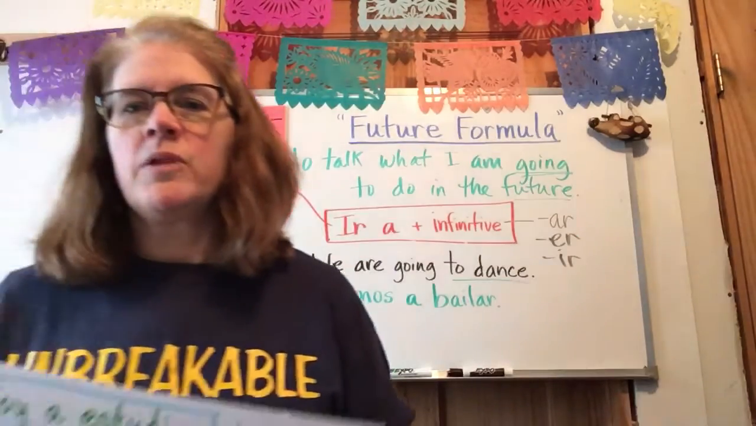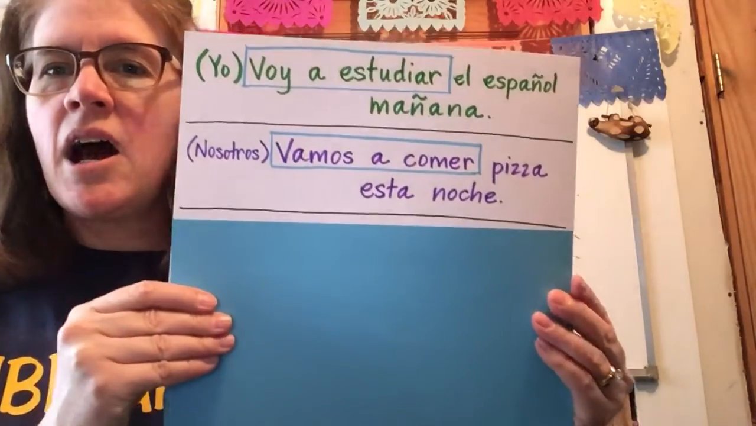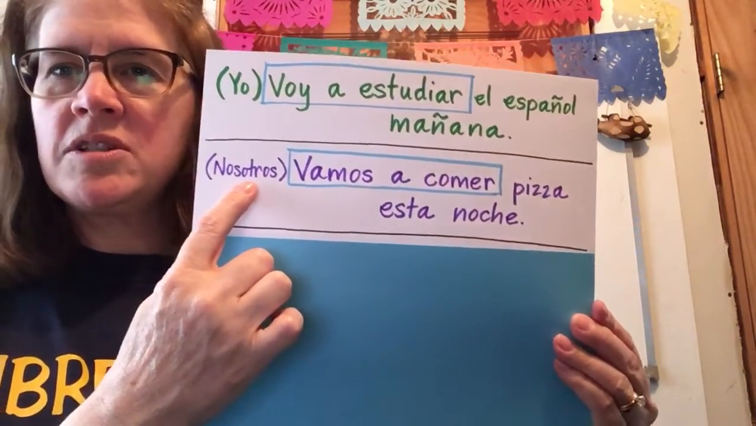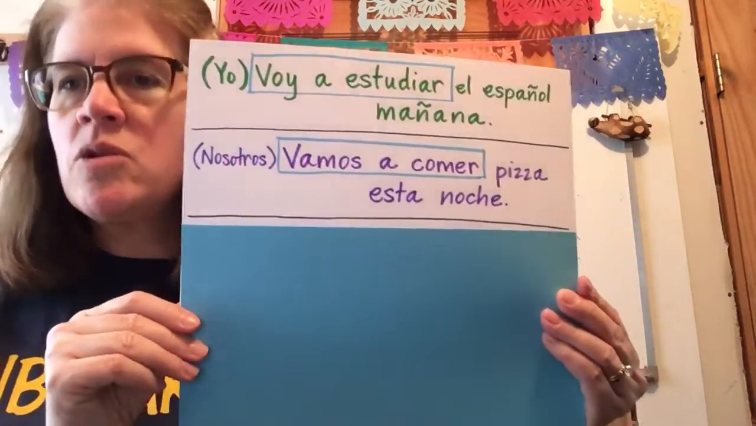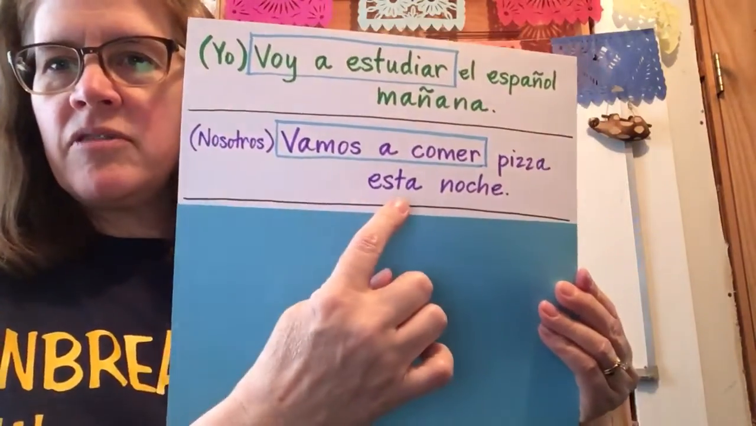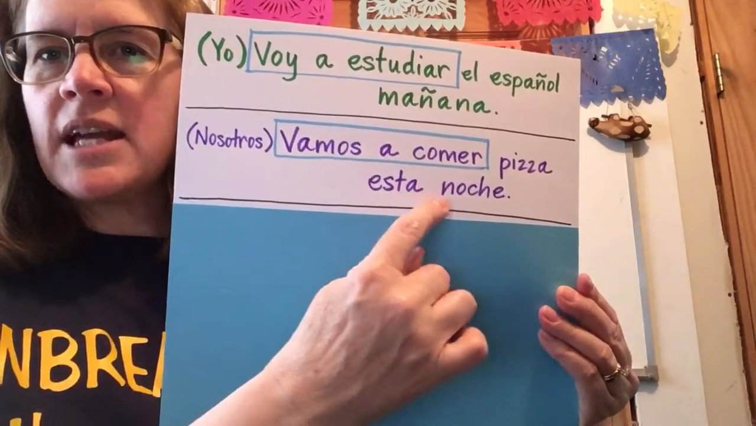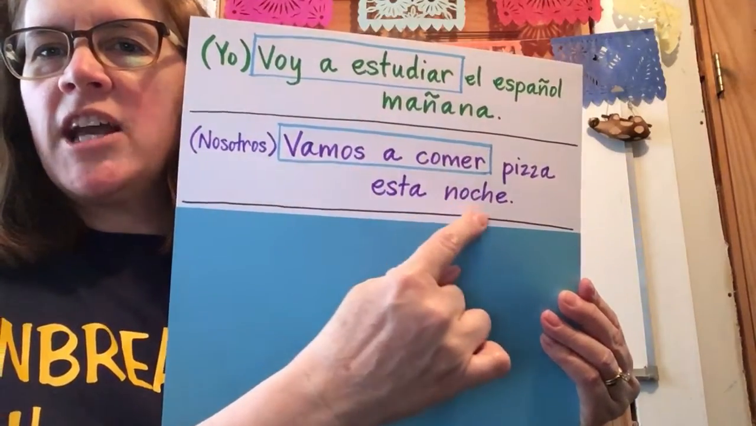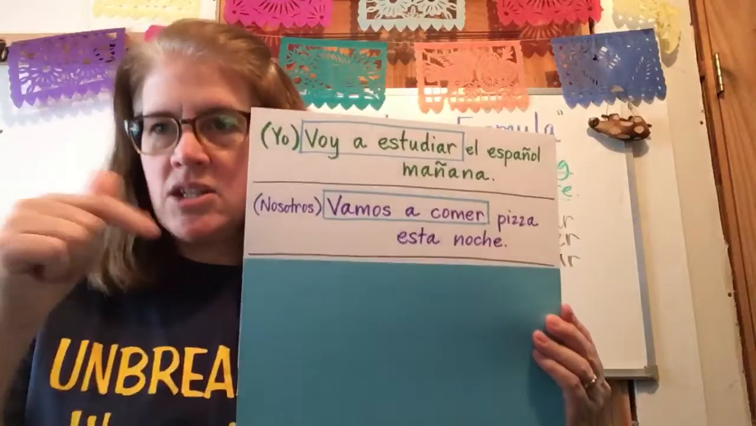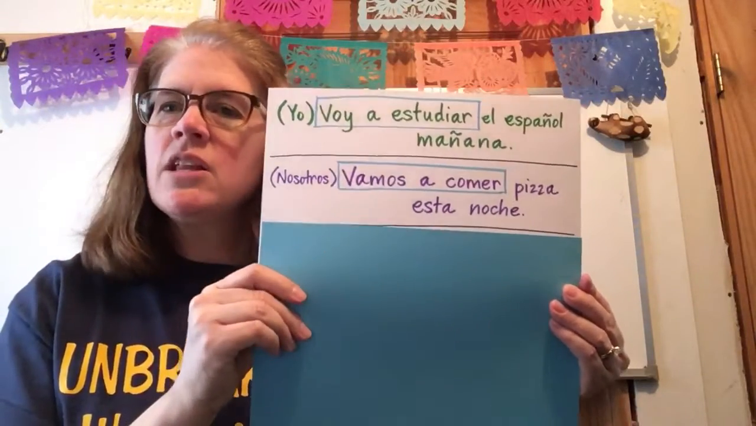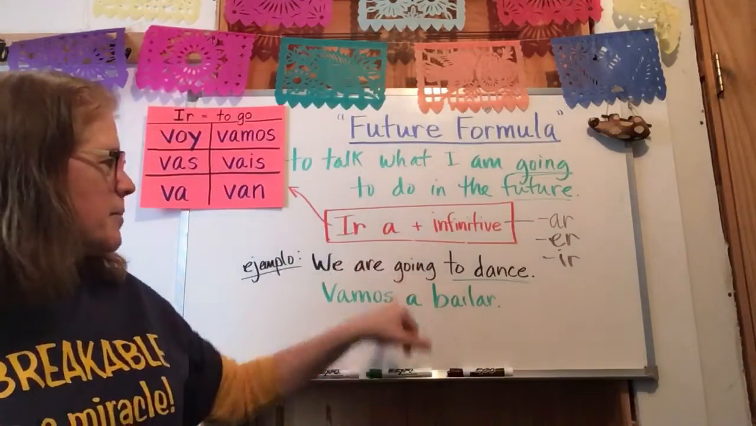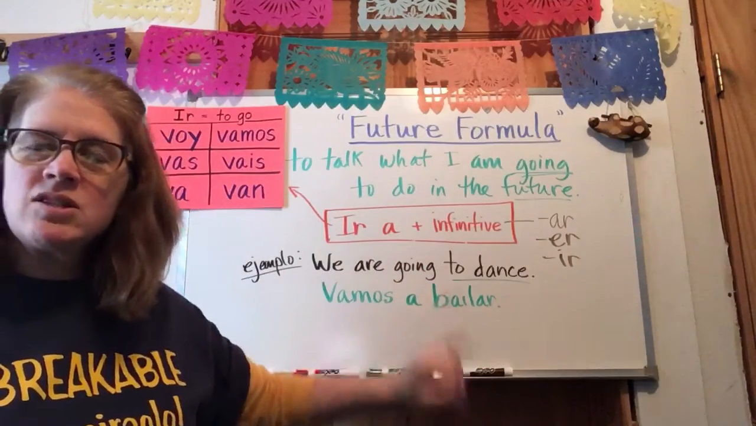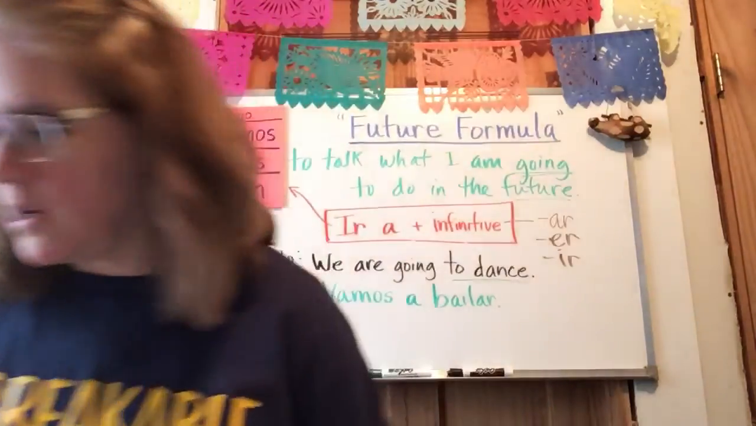Okay, here we go. We are going to eat pizza tonight: nosotros vamos a comer pizza esta noche. Now, you might not have gotten this part right, esta noche. This night is how they say tonight in Spanish. Did we get the formula correct, though? Vamos a comer, vamos a bailar. See, we are going to dance. Vamos a comer, we are going to eat.